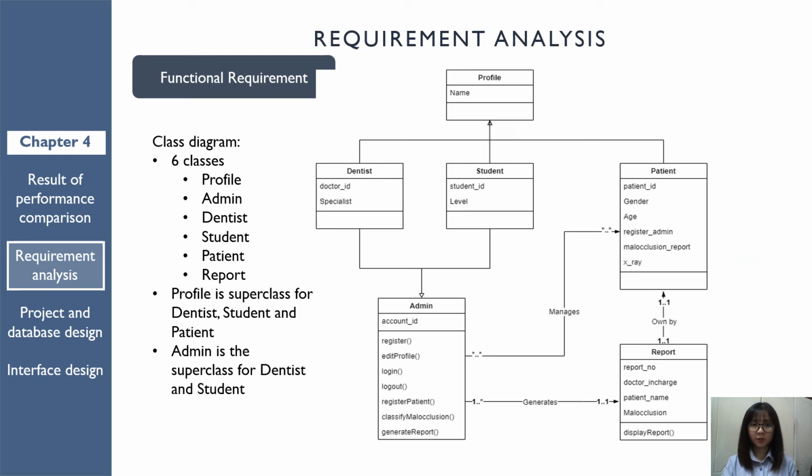Part 2 of Chapter 4 is requirement analysis. It contains two components, which are functional and non-functional requirements. Functional requirements are illustrated through diagrams. This diagram is the class diagram of the system. There is a total of 6 classes. Two of them are superclasses, named Profile and Admin.